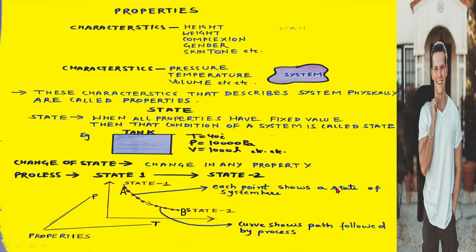That is, the various states passed between A and B are shown by each point. So an infinite number of points will be there between points A and B, so there will be an infinite number of states between A and B. And these coordinates, pressure and temperature on the y and x axis, represent the properties of the system. So this particular graph shows a process taken by a system.